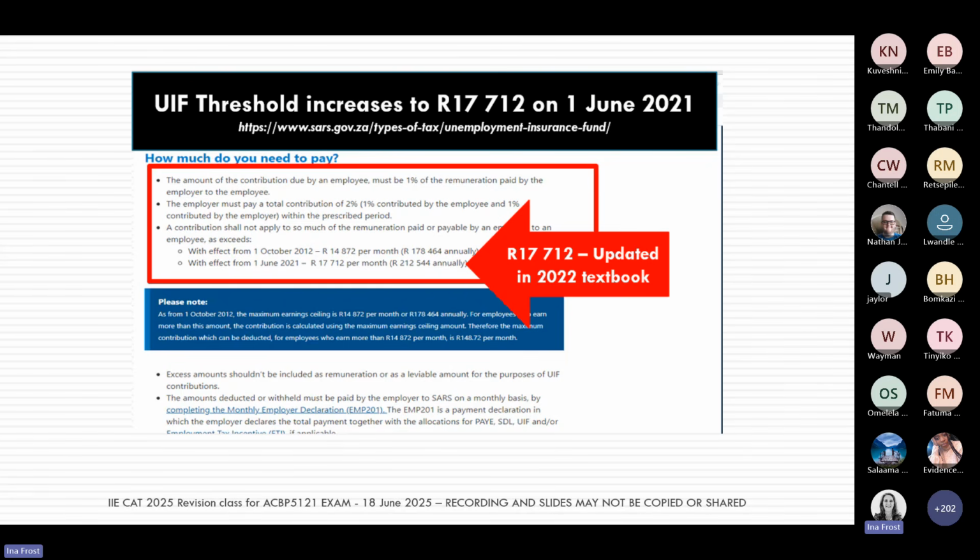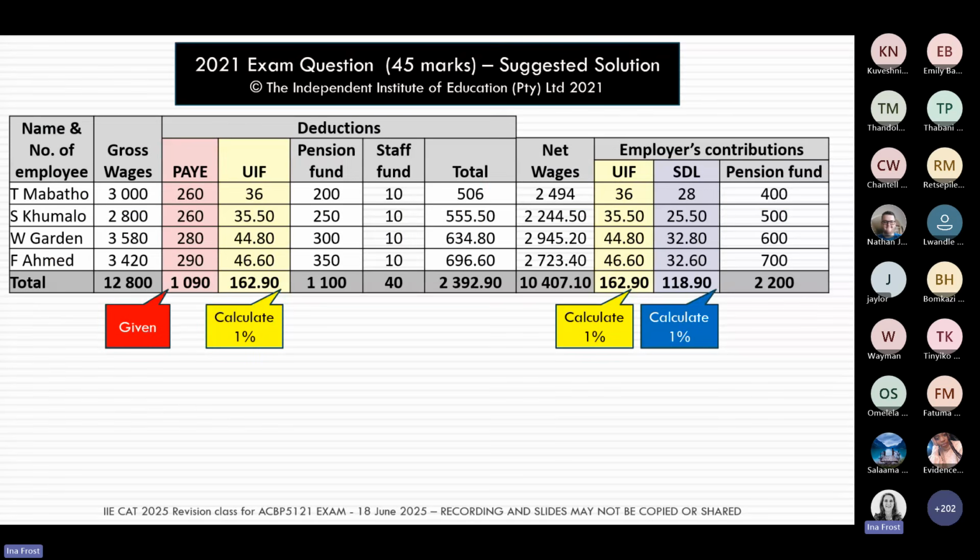Please don't get confused with those other numbers. The correct number and the one that we will assess you on in the exam is 17,712 rands.